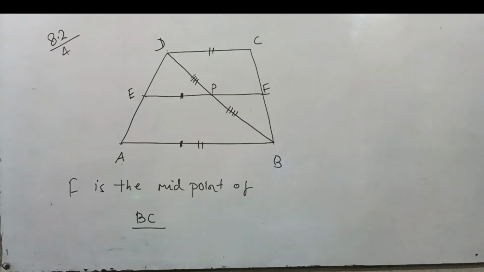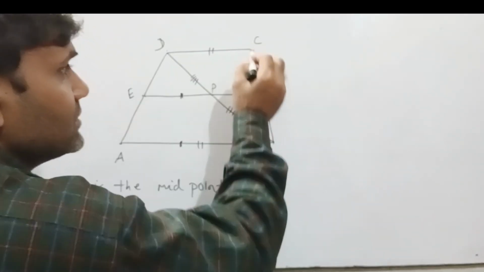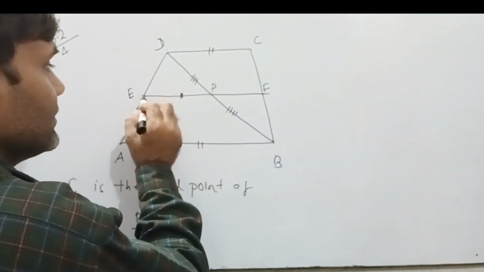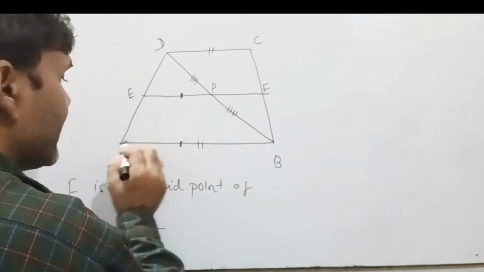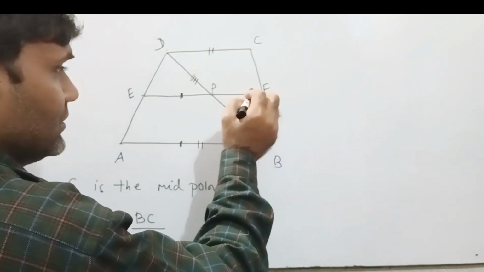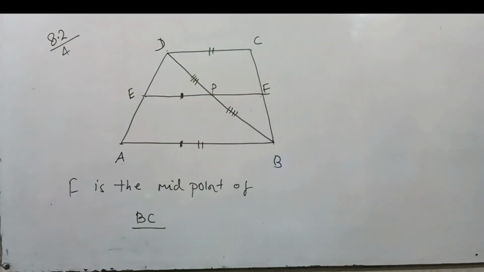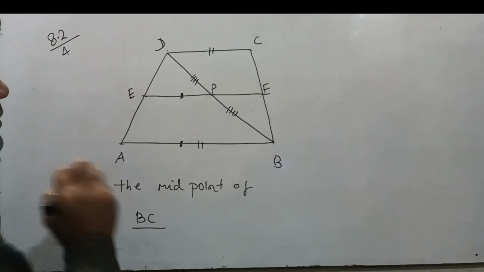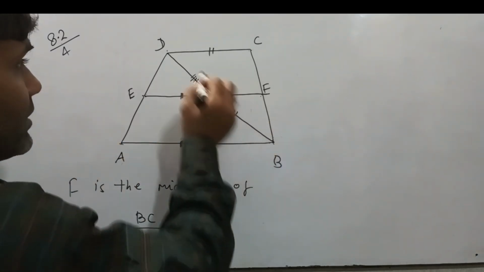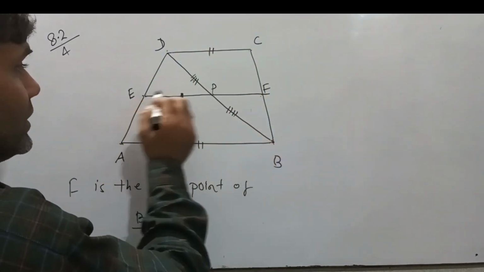Now see, we have triangle BCD. We have AB parallel to CD and AB parallel to EF.